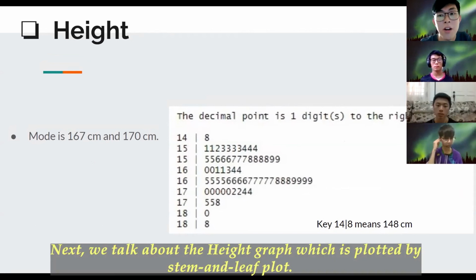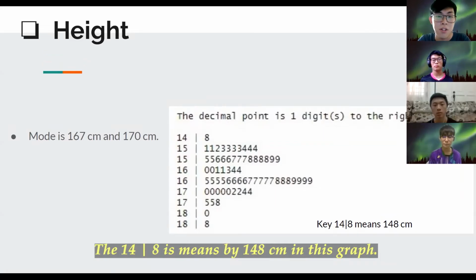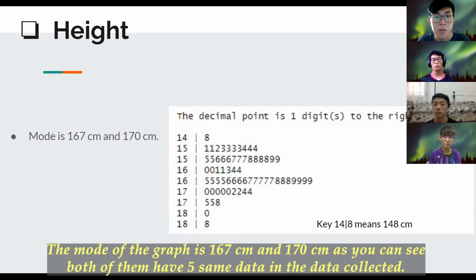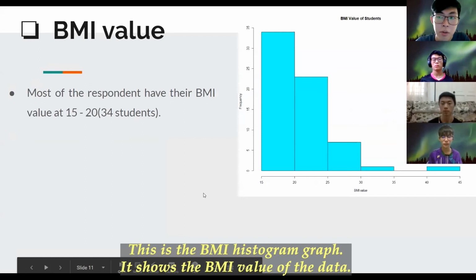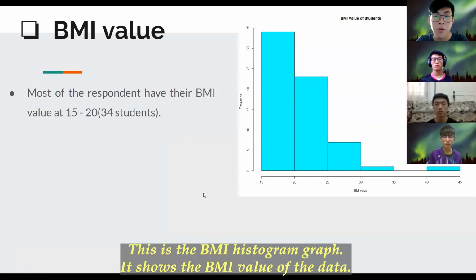Next, we talk about the height graph, which is plotted by stem and leaf plot. The 14|8 means 148 cm in this graph. The mode of the graph is 167 cm and 170 cm. As you can see, both of them have 5 same data in the data collected. This is the BMI histogram graph. It shows the BMI value of the data.